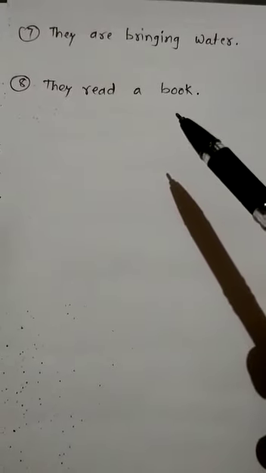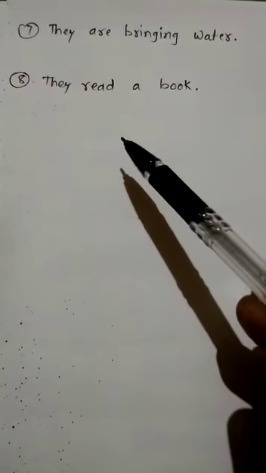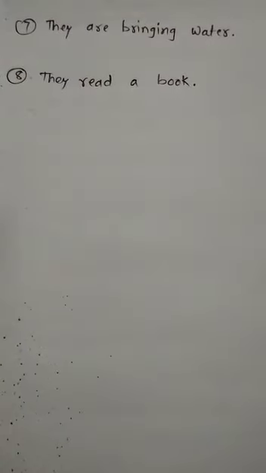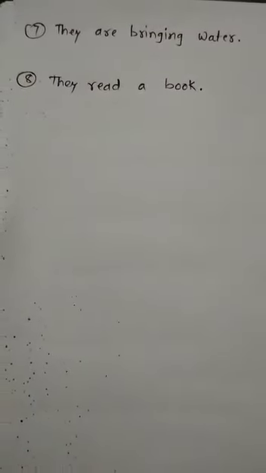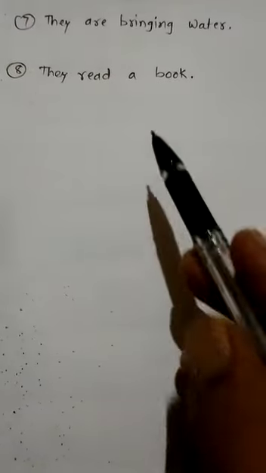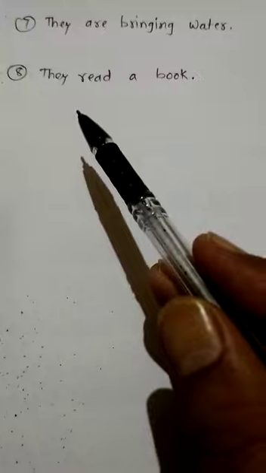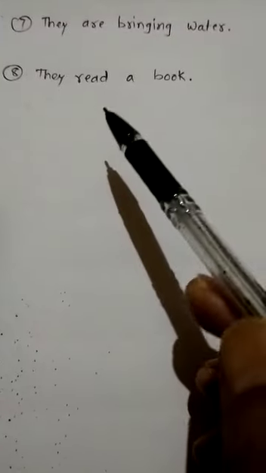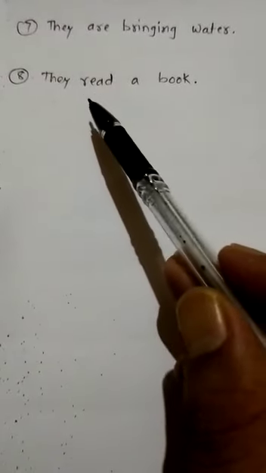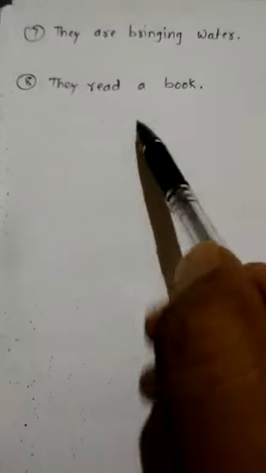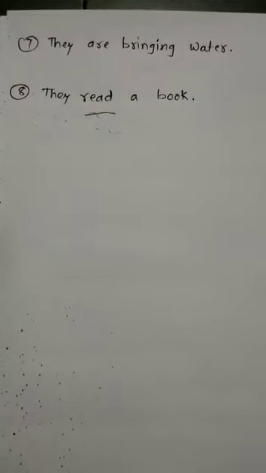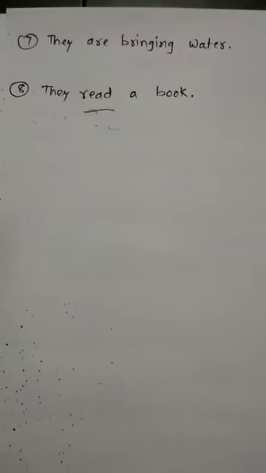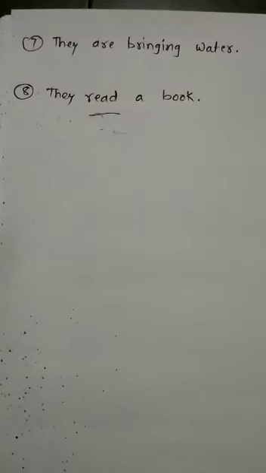See, as far as tenses are concerned, this sentence you can say is in simple present also and simple past also. So if that kind of question is given to you and you will have to frame a question, you can frame any question here. You can frame, do they read a book, or did they read a book? It means one point is there why this sentence is converted this way, because read is the verb where all three forms of the main verb are the same. That's why it will be framed in this way.